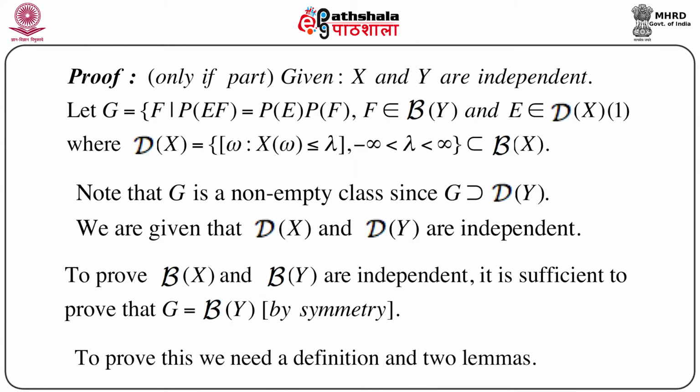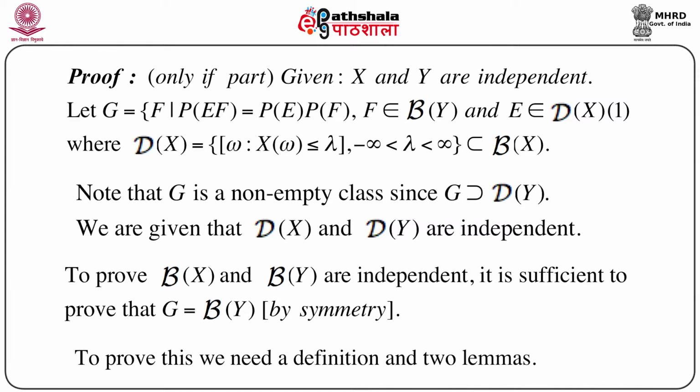Now we have to prove the only if part. That means assume that we are given X and Y are independent. Now define a class of events G, equal to the collection of F such that probability of E intersection F equals probability of E times probability of F, where F belongs to script B of Y and E belongs to script D of X. Let us call this equation 1, where script D of X is defined as